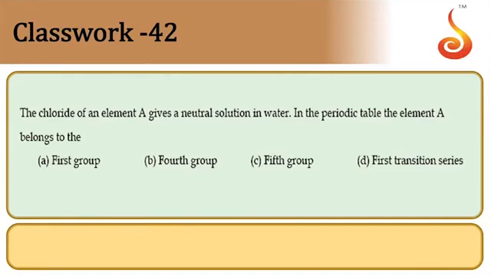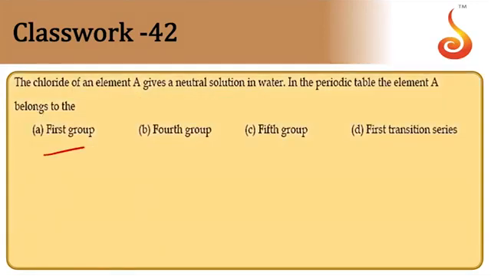The chloride of element A gives a neutral solution with water. In the periodic table, element A belongs to the alkali metal halides. Aqueous solutions of alkali metal halides are neutral, meaning it should be the first group. So the answer is first group.